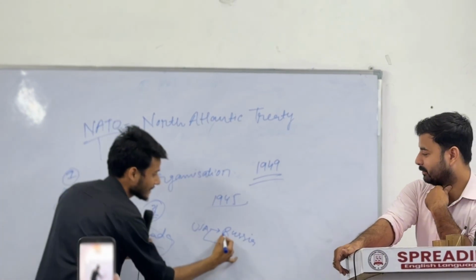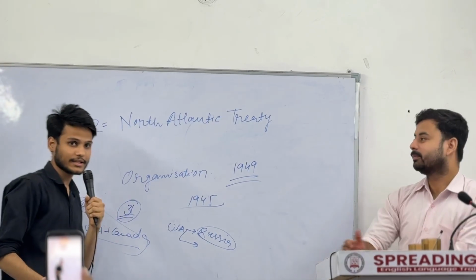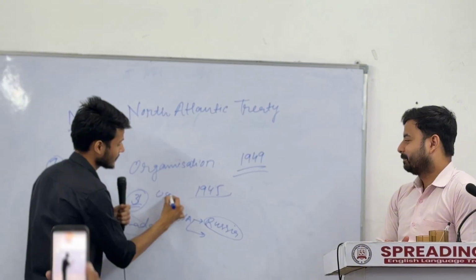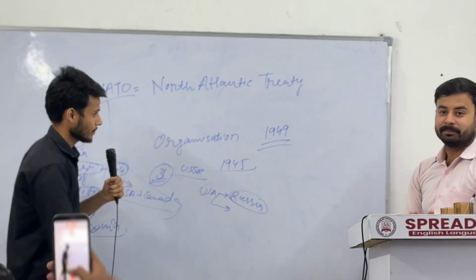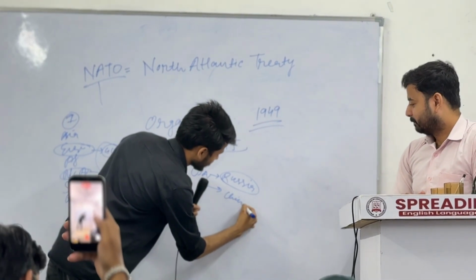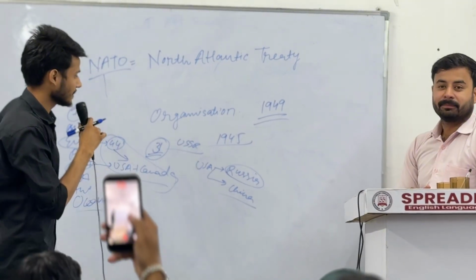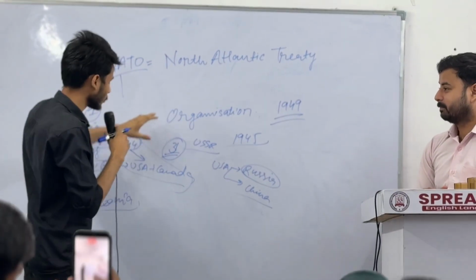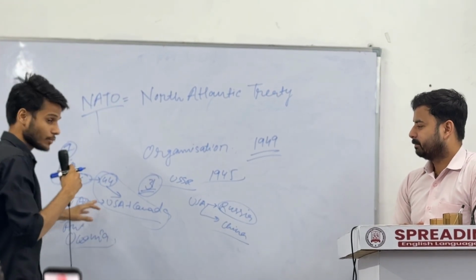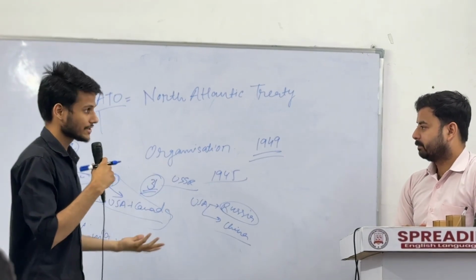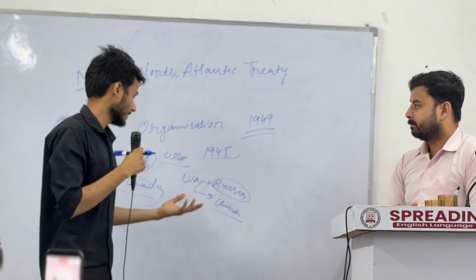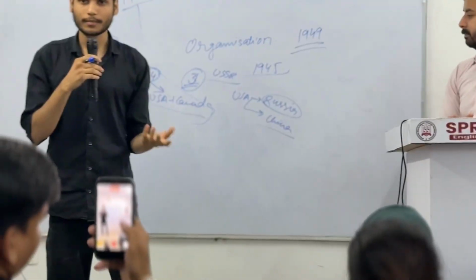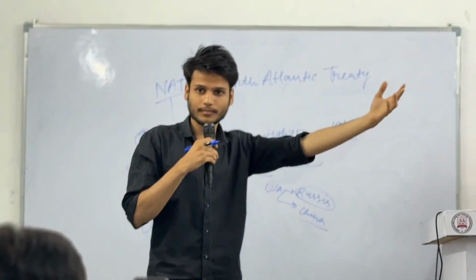But now it is still an enemy. There is no USSR now, but Russia is still an enemy. And the second one is China. They are competing with each other. For example, the USA had agreements with European countries to have influence in Europe. If there is no influence of the USA in Europe, then Russia will overcome that.